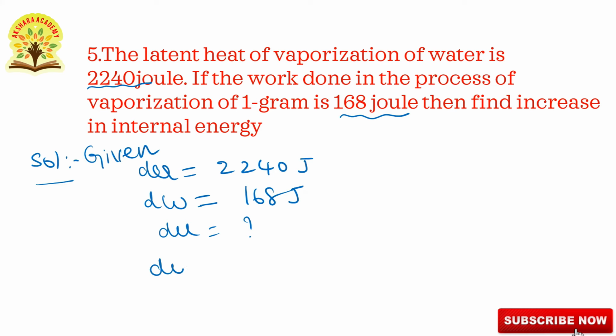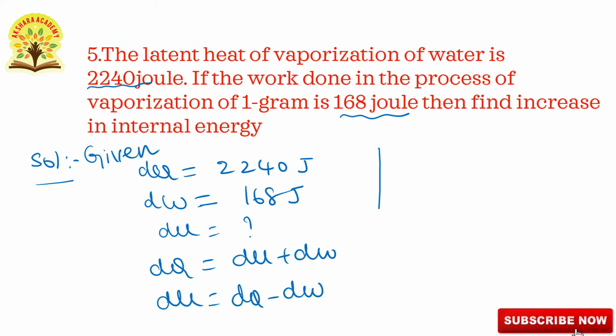From the first law of thermodynamics, dq is equal to dU plus dw, and dU is equal to dq minus dw. So substituting values in this, we get dU is equal to 2240 minus 168.